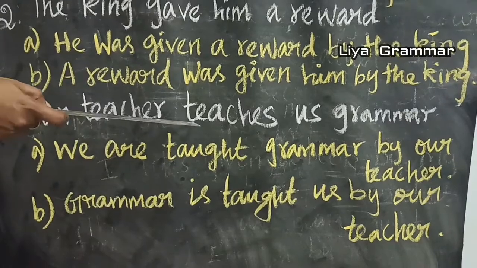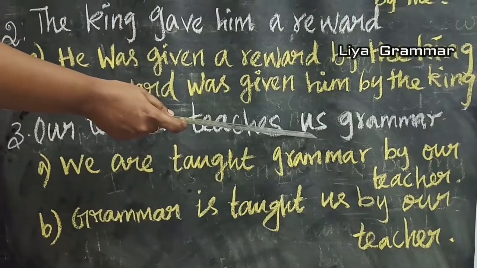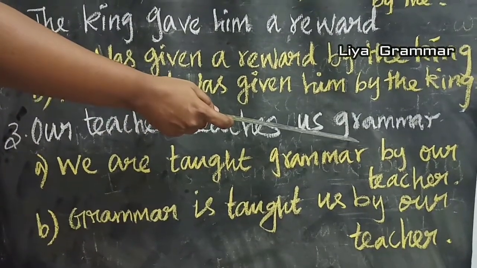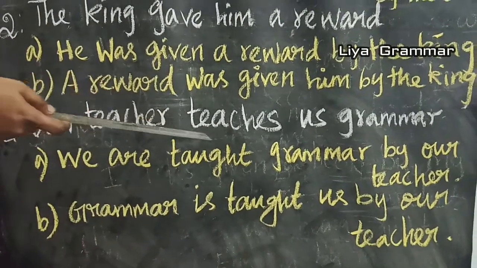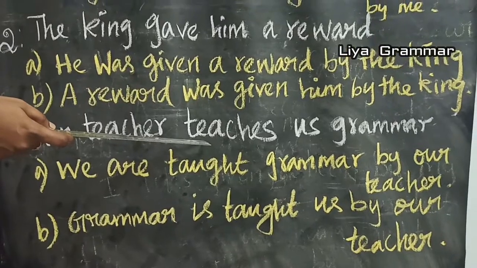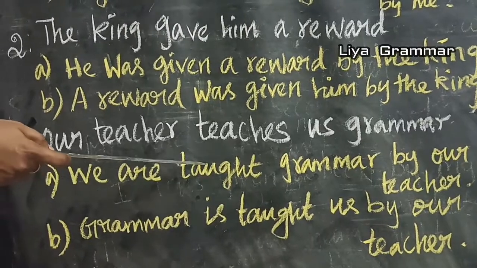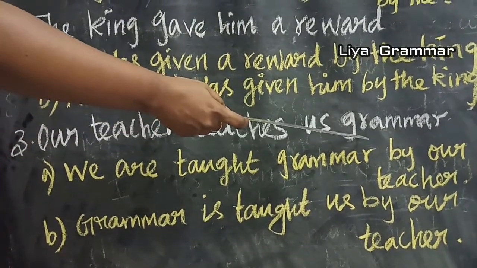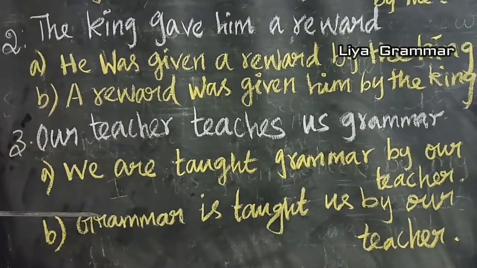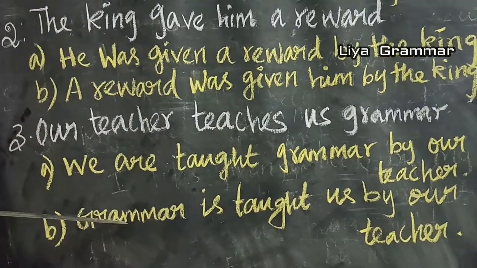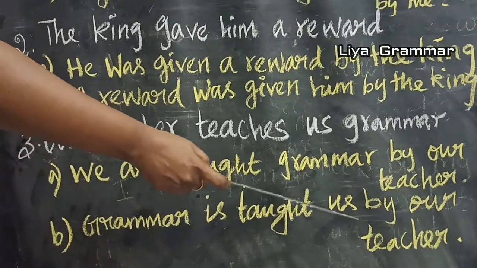Our teacher teaches us grammar. Here us is the indirect object, grammar is the direct object. So first you write us, which changes into we. Here teaches is present tense, so is taught, are taught. Here we is plural, so are taught. Next the object is grammar. So: we are taught grammar by our teacher. Another answer, write grammar. Grammar is singular, so is taught. Grammar is taught to us by our teacher.